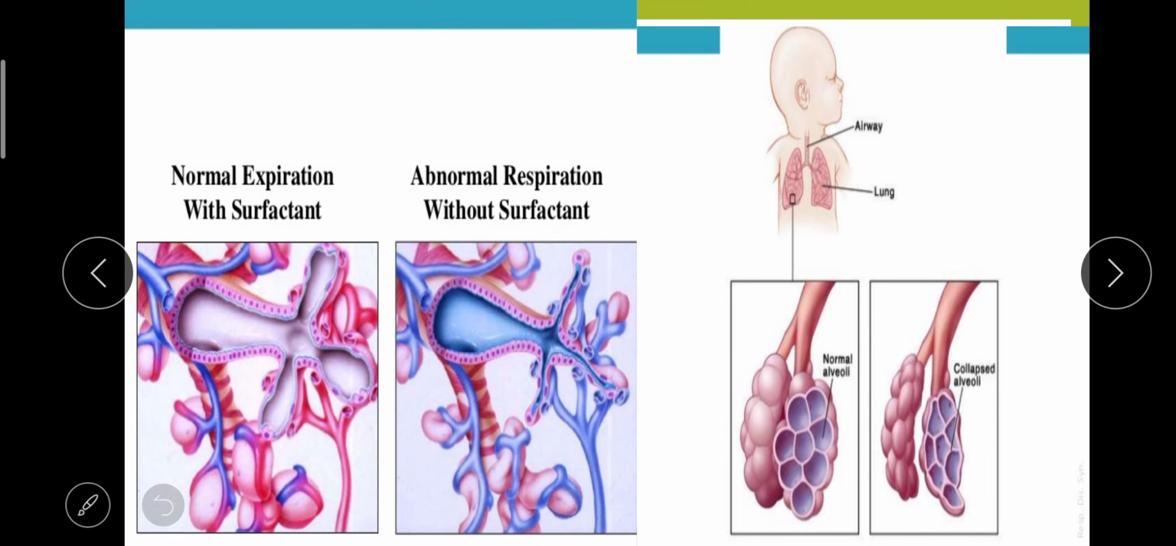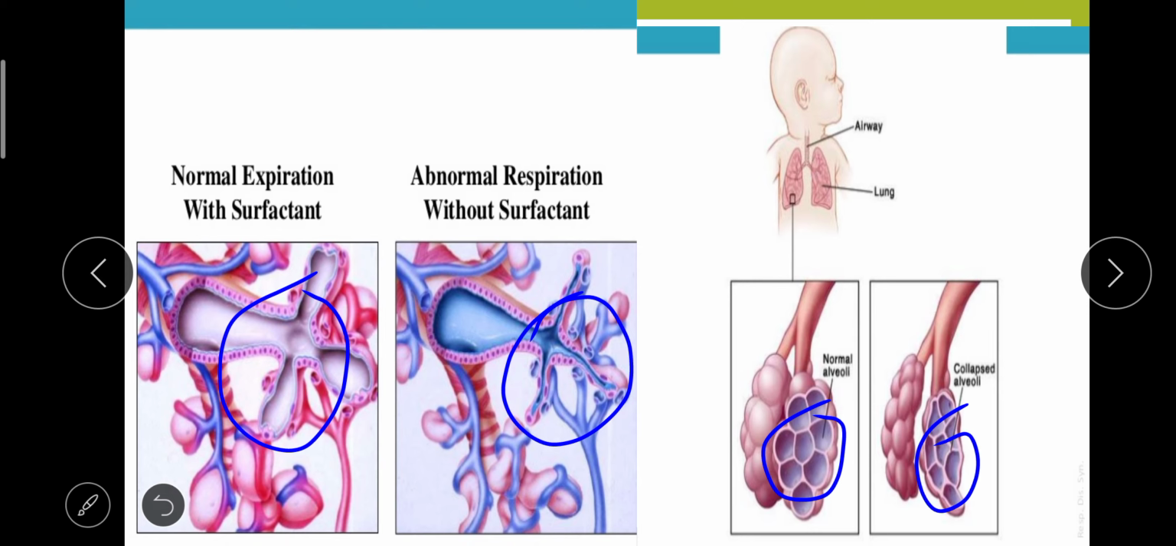And here you can see the normal expiration with surfactant and abnormal respiration without surfactant. Here we have sufficient space, so there is no problem, the breathing will be normal. But here you can see it is narrowing. Because of that the surface tension will be increased, as I told in the pathophysiology. This is the reason. And you can see here the normal alveoli will be like this, but in case of RDS the alveoli will be collapsed, there will not be sufficient place to expand, so it can cause RDS in the newborn.